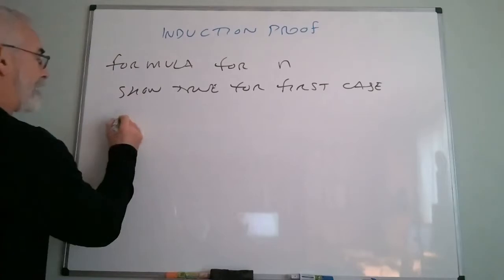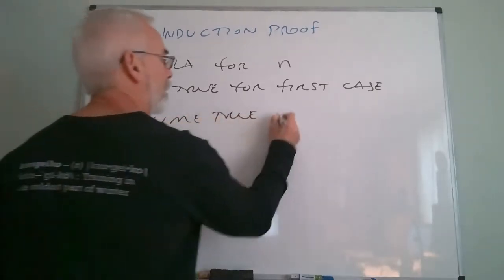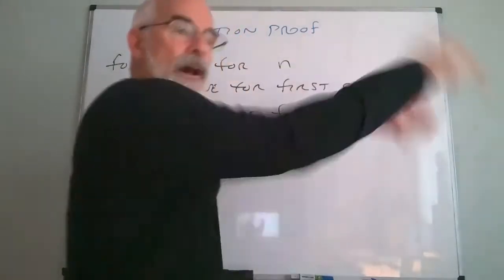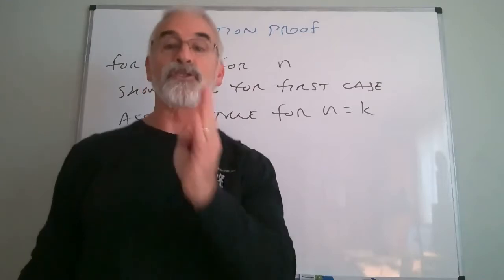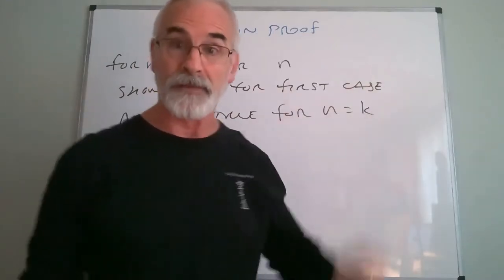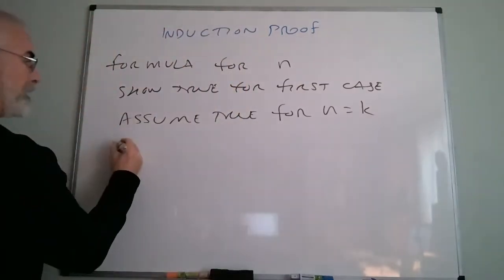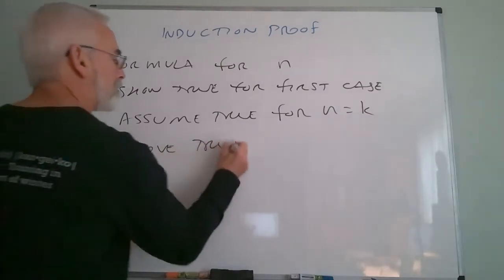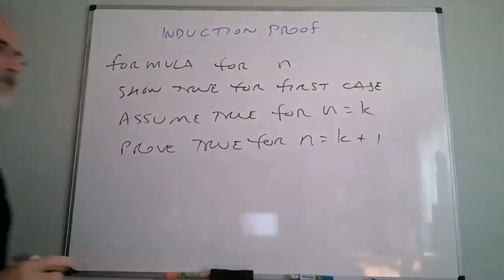Then what we do, and this is the biggie, we assume it's true for n equal k, where k would be an integer down the road. So let's say that n equal 1 is my first case. Now I'm going to assume it's true for n equal k, and that k would start with 1, but it could also be a million. And then I'm going to show that that assumption leads to it being true for k plus 1.